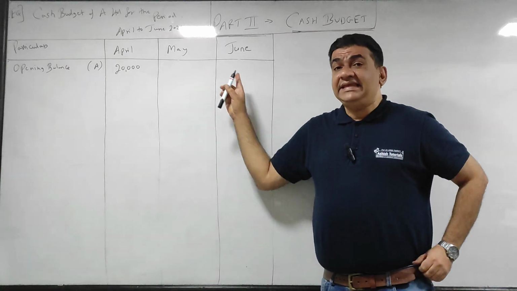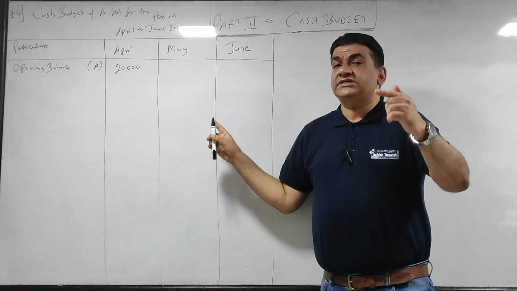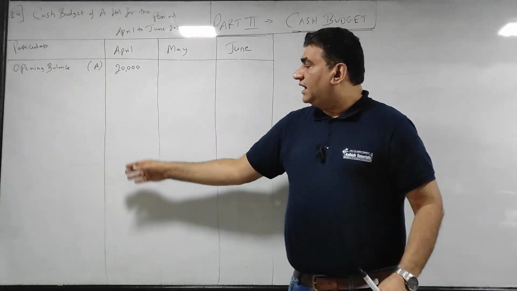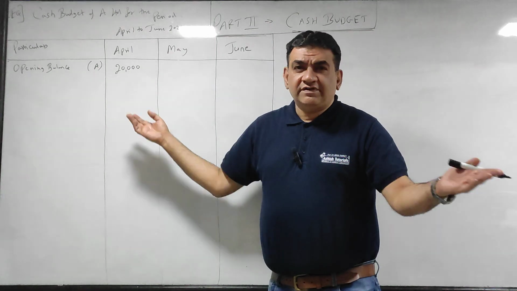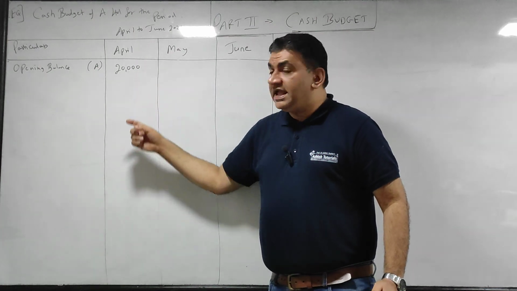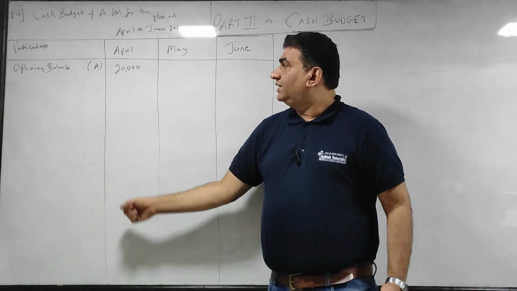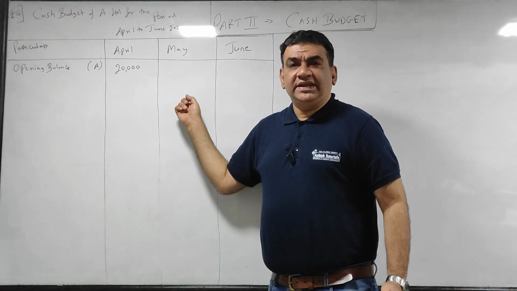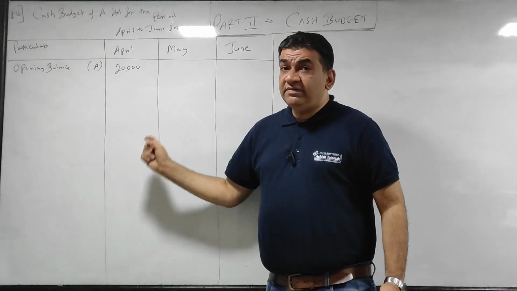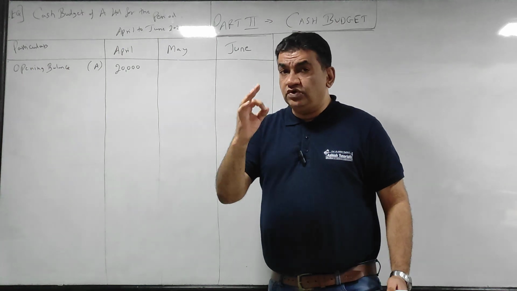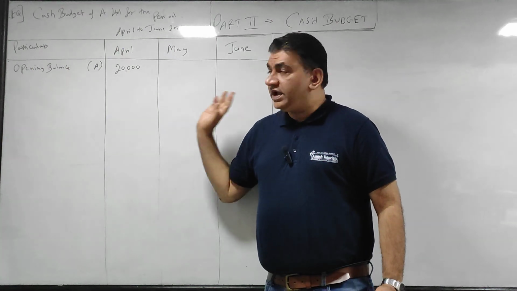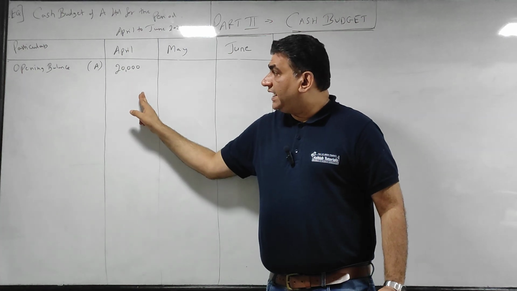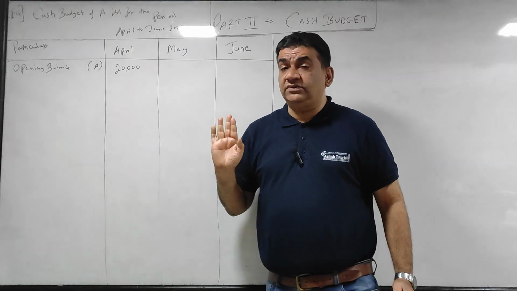May, June अभी नहीं आएगा. You will come to know in some time. I'll give you the hint. After doing calculations of April, जो मेरा अप्रैल का क्लोजिंग होगा वो मेरा मई का ओपनिंग होगा. Whatever will be my opening, closing of April will become opening of May. Okay. So right now, April का cash balance 20,000.